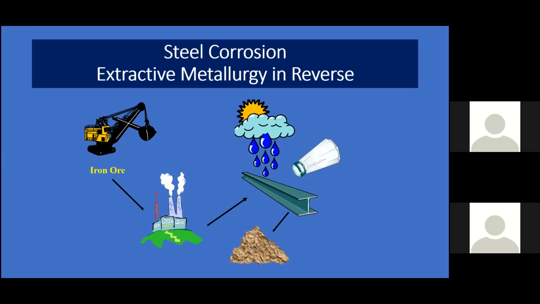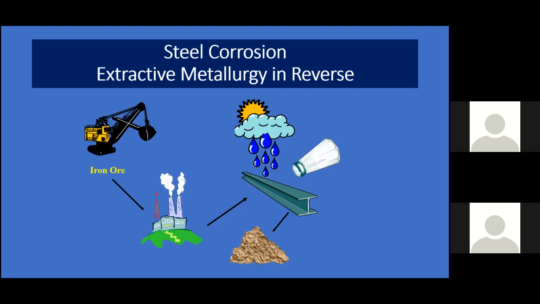Usually you take the iron ore, combine it with carbon, and you generate iron, and then we utilize the iron. But when it is exposed to salt and water, it goes back to iron ore. Thermodynamically, iron oxide is more stable than iron itself.